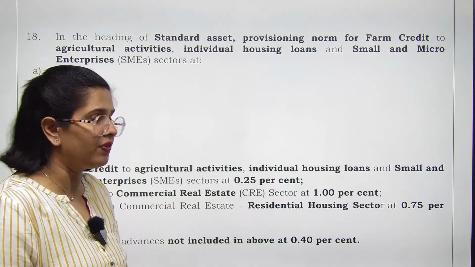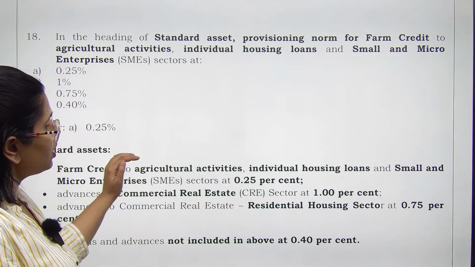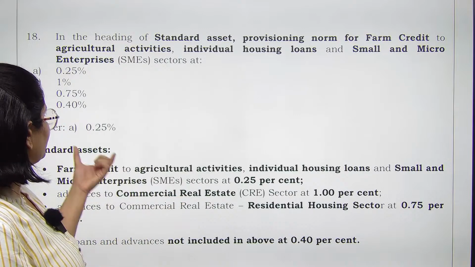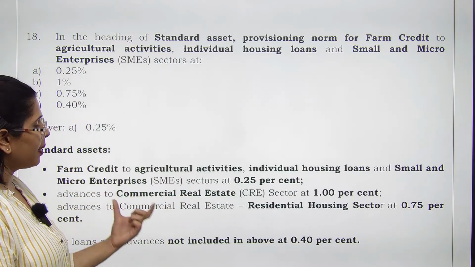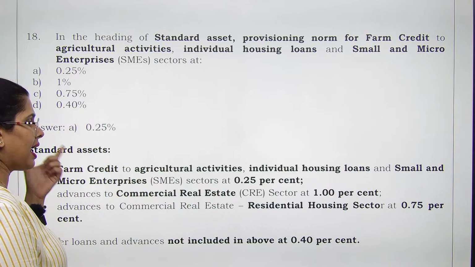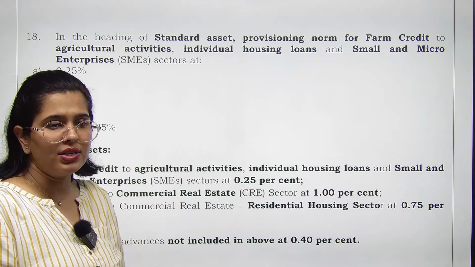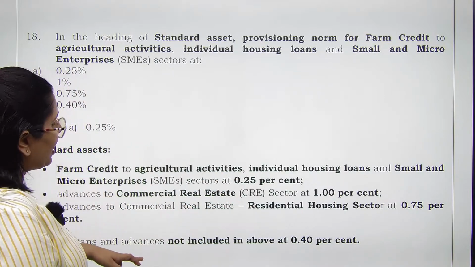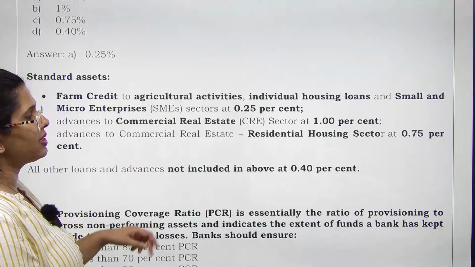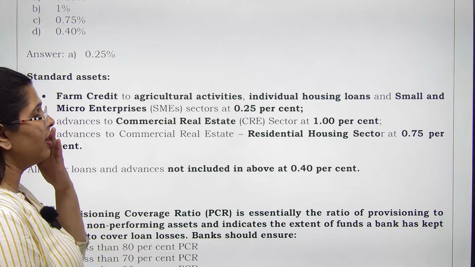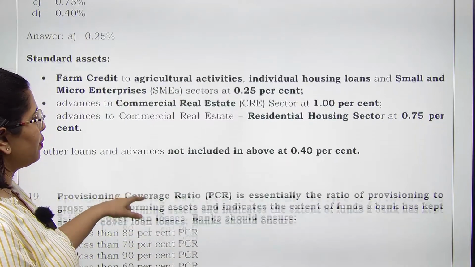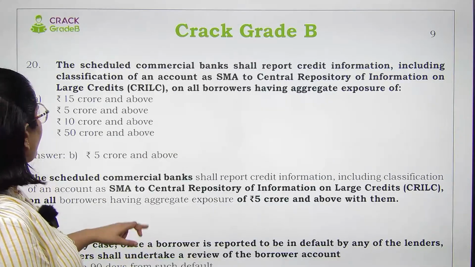at 0.25%. Advances to the commercial real estate sector, if it is a standard asset, ठीक है, commercial real estate को आपने दिया है, standard asset है, provisioning required is 1%. And if you have given to commercial real estates residential housing sector, then 0.75 is the provisioning which is required.